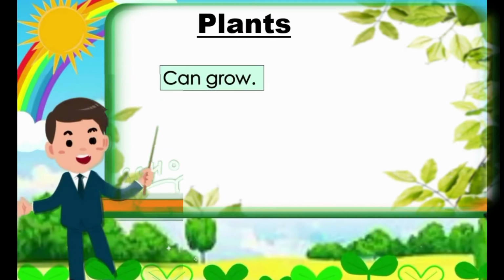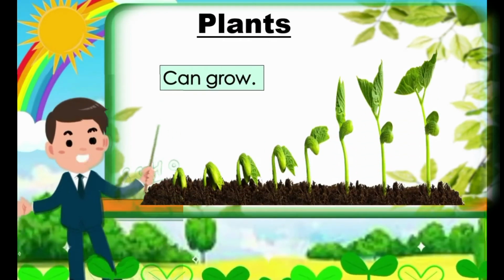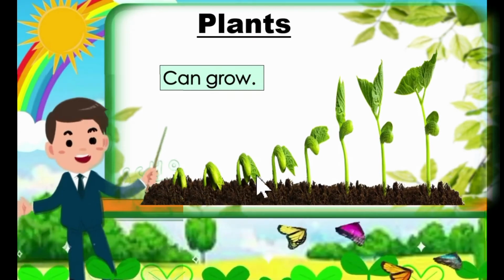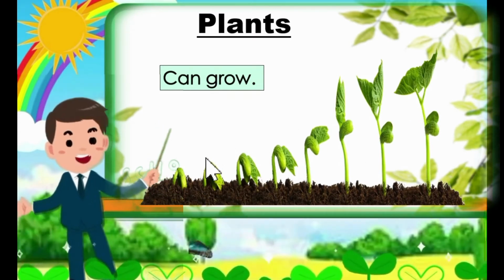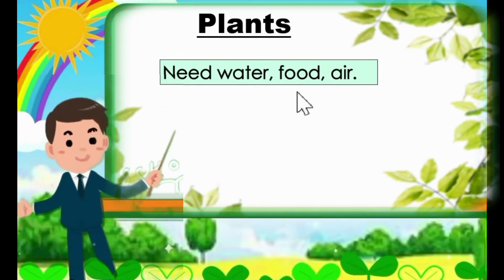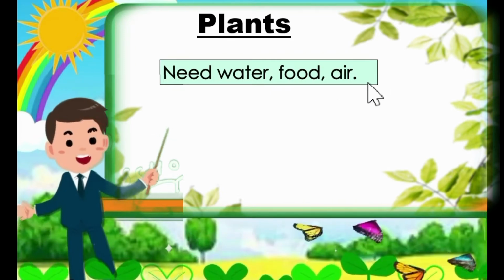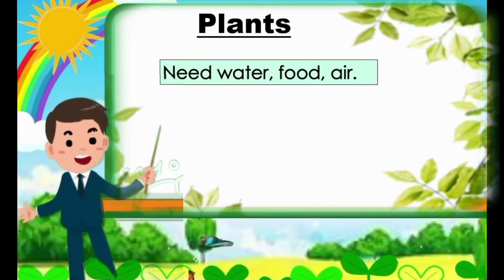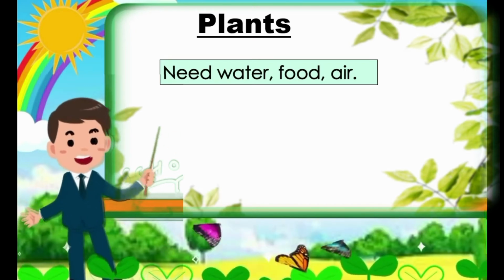Next, when we say plants, plants can grow, meaning from small going to big. Plants need water, food, and air. In order for the plants to live or survive, they need water, food, and air.